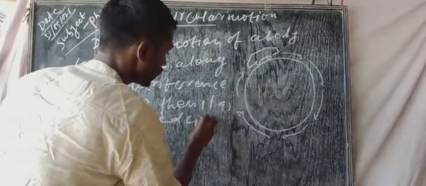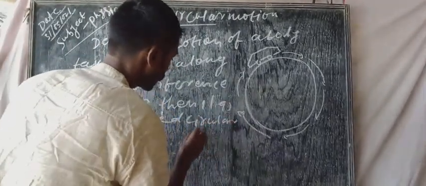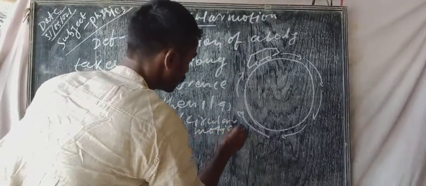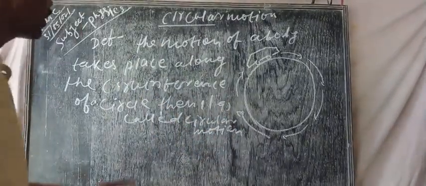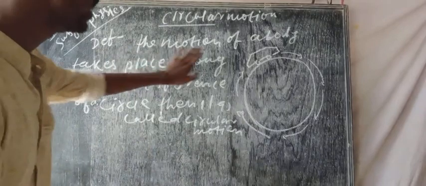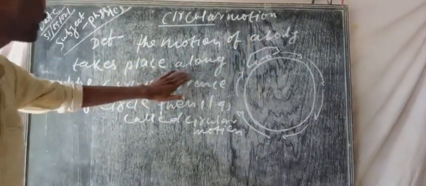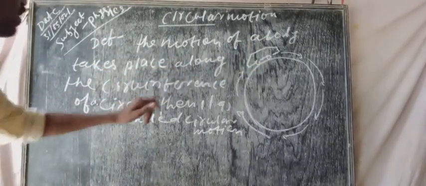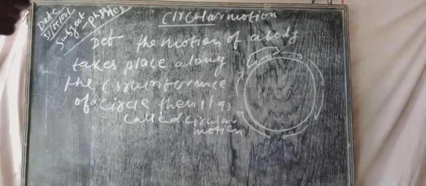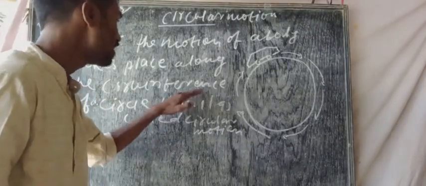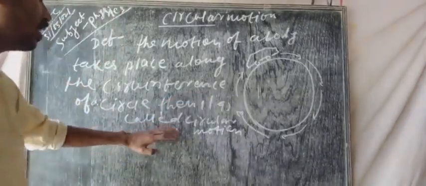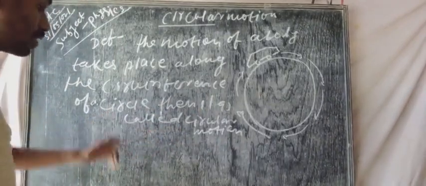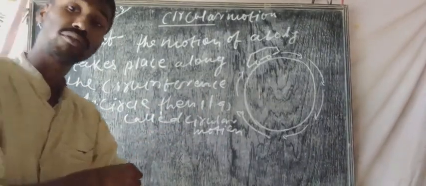One more time, the motion of a body takes place along the circumference of the circle. It is called circular motion.